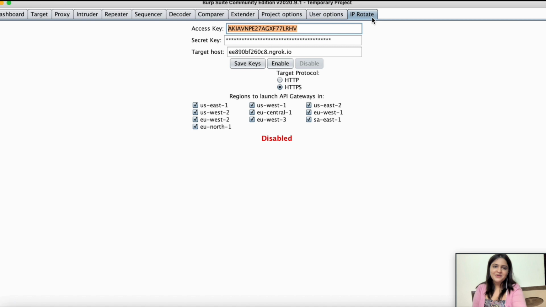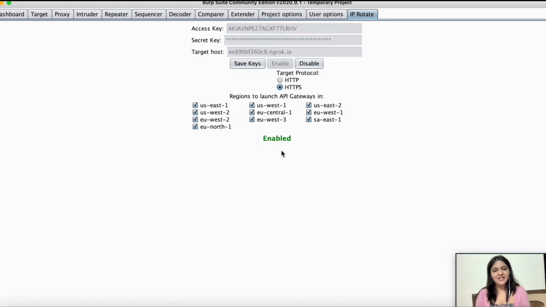So now I am again going to my IP Rotate extender, and here I can just simply hit enable. It will take some time to enable all my instances. It is going to use my AWS account and try to open a lot of instances at the same time. So it will take a couple of minutes to turn on all the instances here.